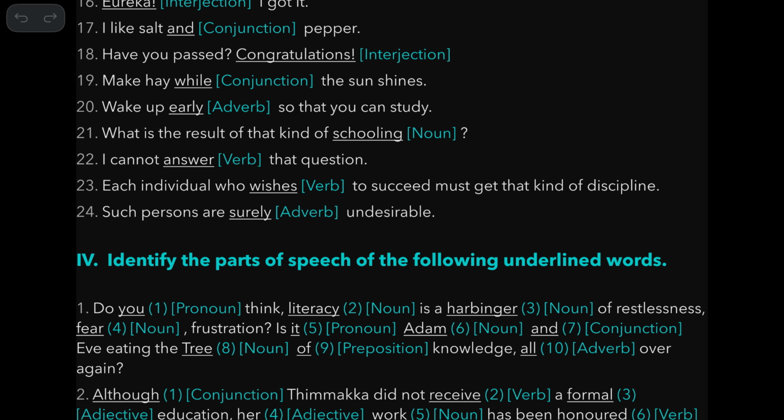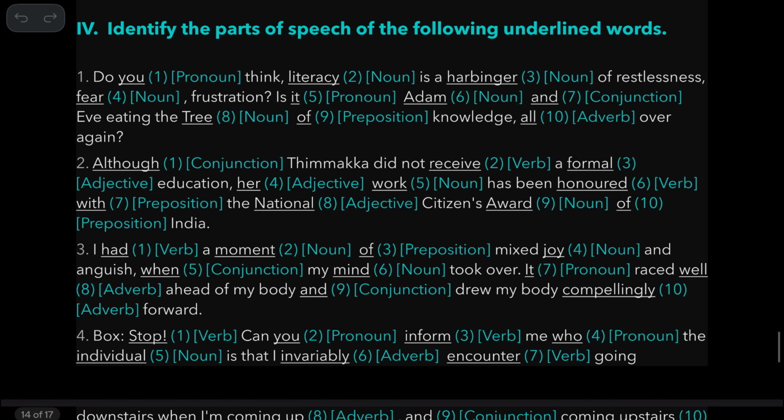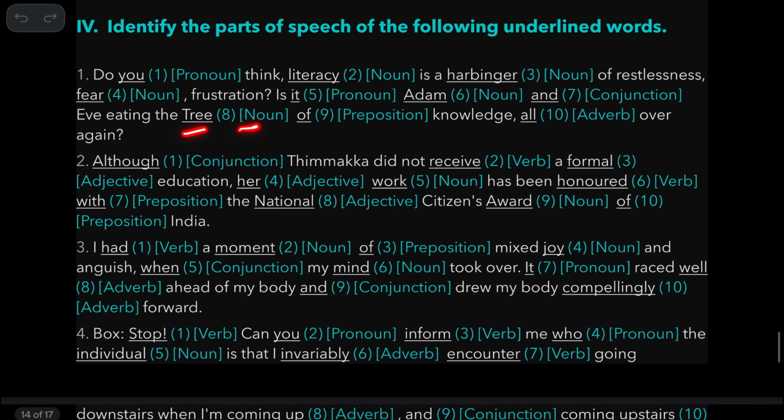Now, these are all from the prose lessons. Whatever exercise you are going to see, they are from the prose lessons. Do you, this is a pronoun referring to a person. Literacy is a noun. A harbinger is a noun, harbinger. And fear is also a noun. It is a pronoun. Adam is a noun. And is a conjunction. Tree is a noun. Of is always a preposition.